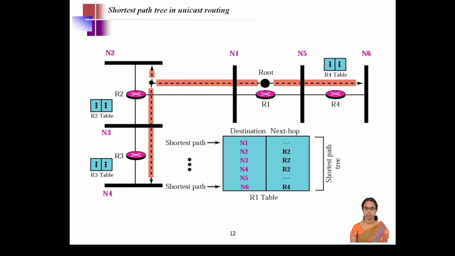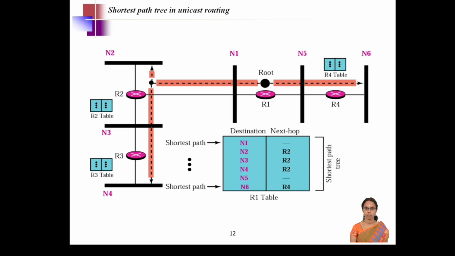And when we go for N2, N3 and N4, all of these are on one side of the router. They can be reached through router 2. So the nearest router for R1 will be R2, through which the data will be forwarded and reach the destinations N2, N3 and N4. Similarly, on the other side, if I want to reach the node N6, the router will forward the data through router R4. R4 will be the next hop through which the data will be forwarded and reach the destination N6.